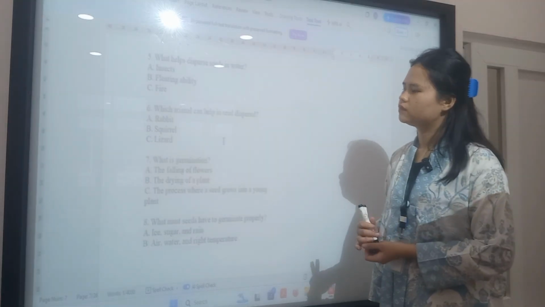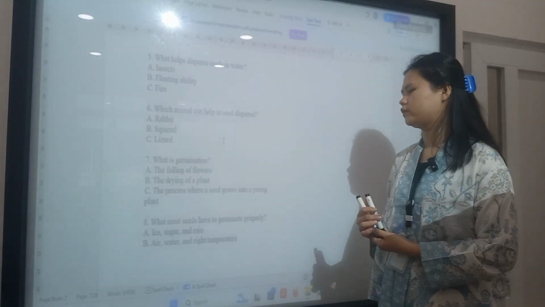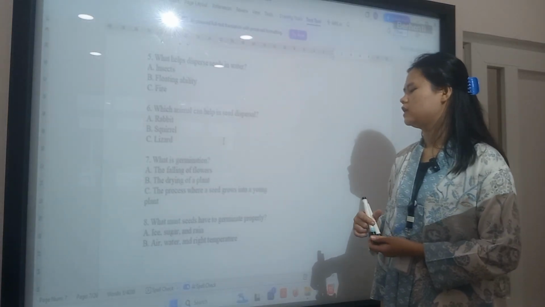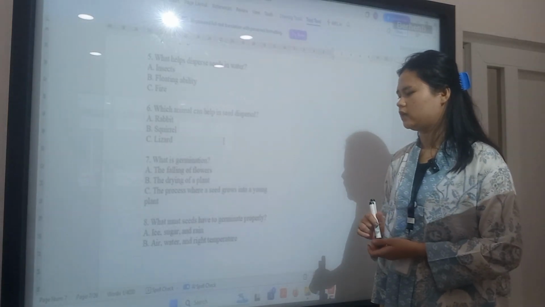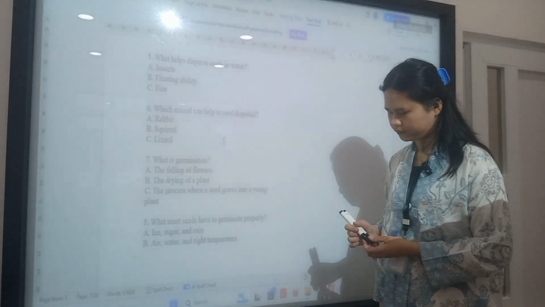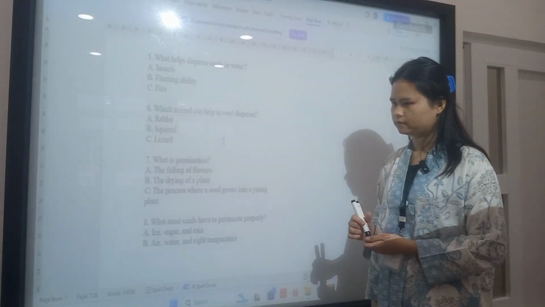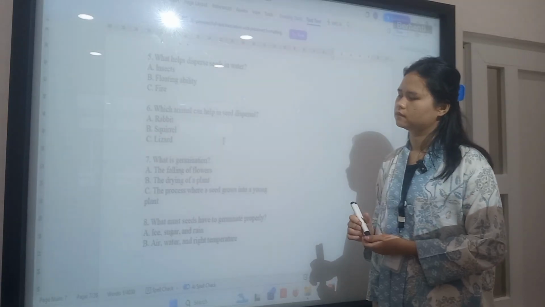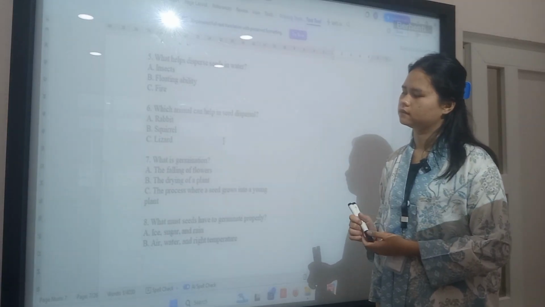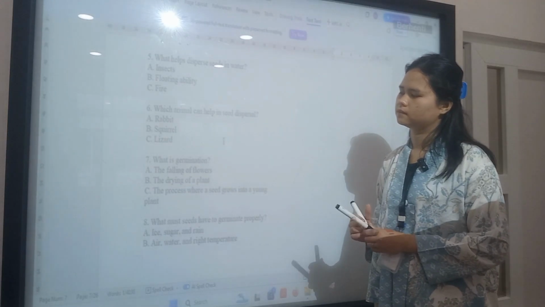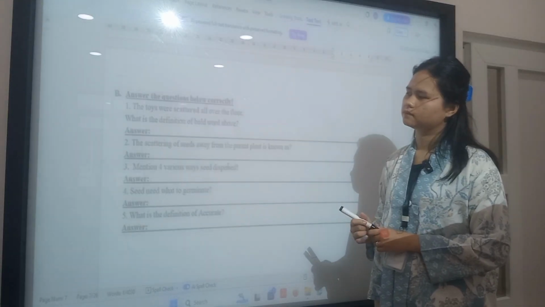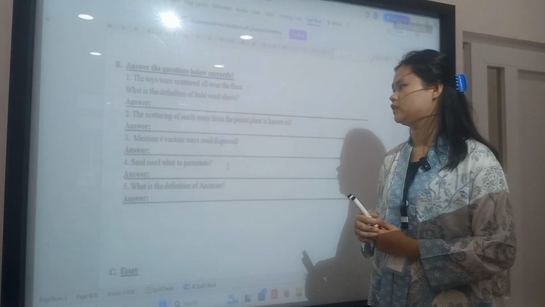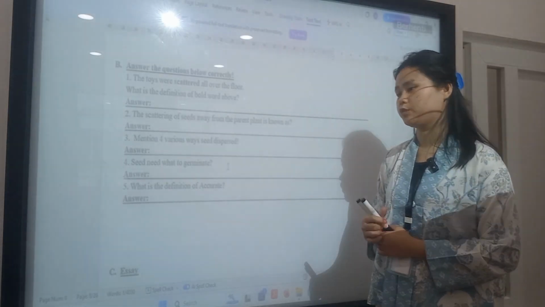Next. What is germination? Germination is the process where a seed grows into a young plant. Number 8, what must a seed have to germinate properly? Air, water, and the right temperature. Now part B. The scattering of seeds away from the parent plant is known as seed dispersal.